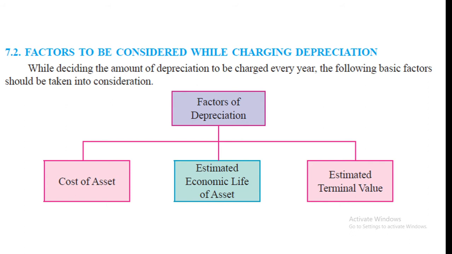Okay, installation charges or cost of transportation, transit, custom duty, whatever, all those expenses should be added in the cost of the asset. When you purchase a new asset, whatever expenses are incurred at that time, we have to add in the cost of the asset.